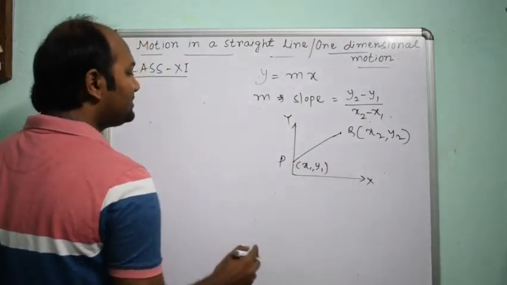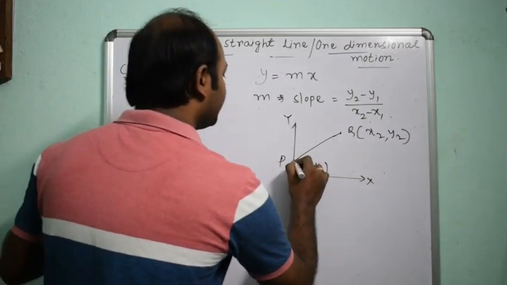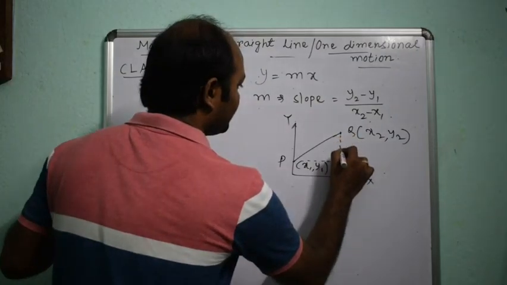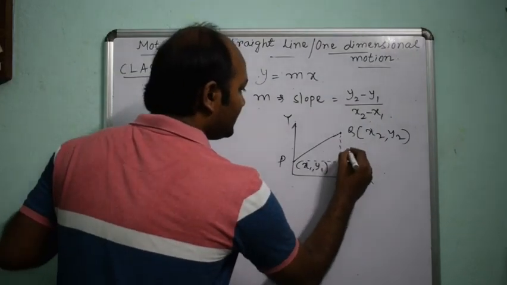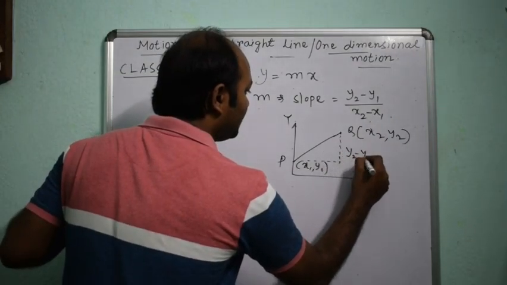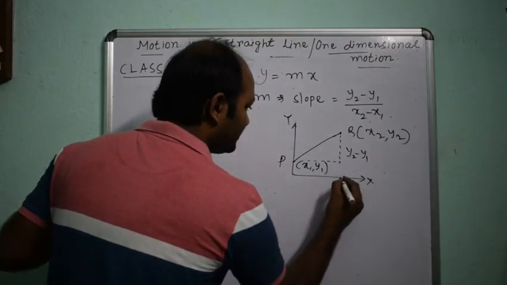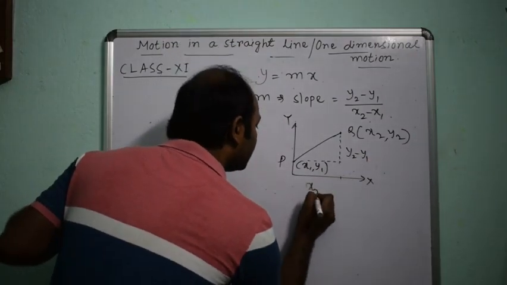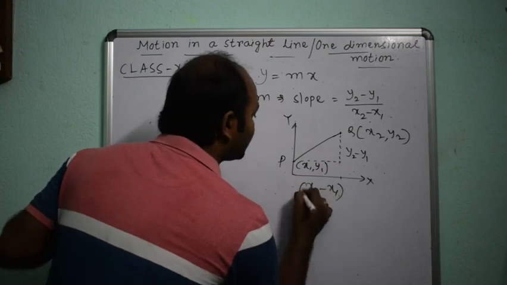Then the slope of this straight line will be: this one is y2 minus y1 and this portion is x2 minus x1.